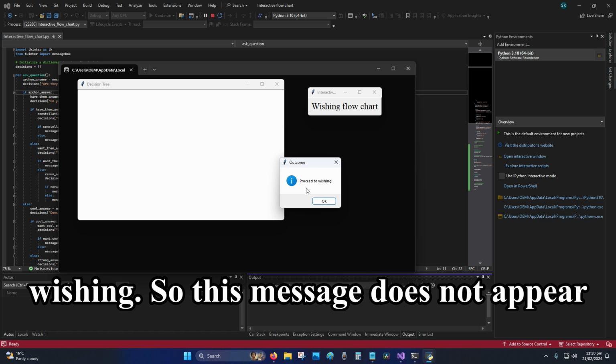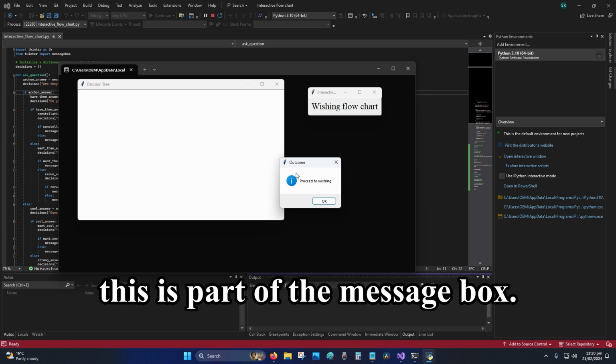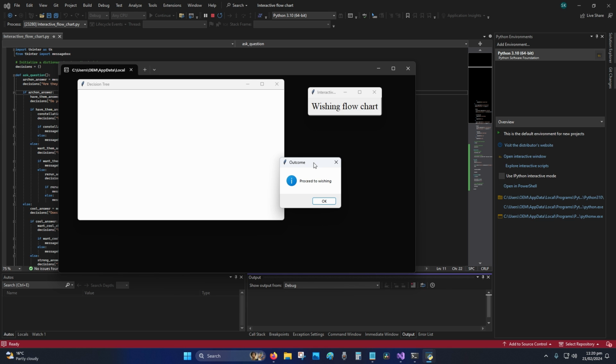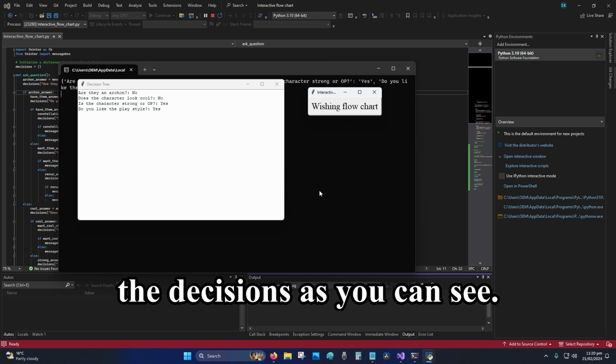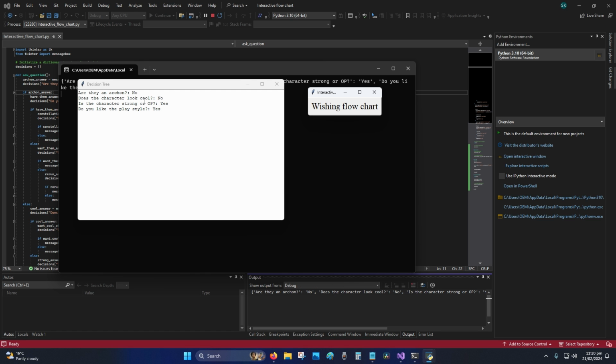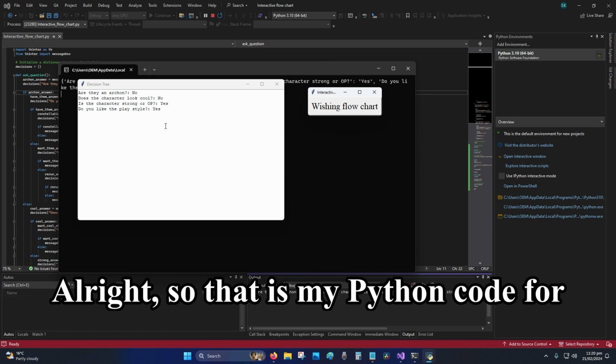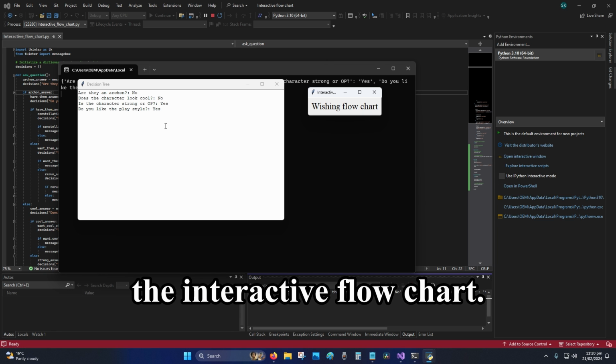So this message does not appear in the decision tree because this is part of the message box. However, it does record the decisions, as you can see. Alright, so that is my Python code for the interactive flowchart.